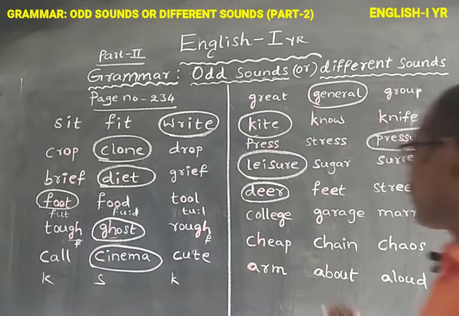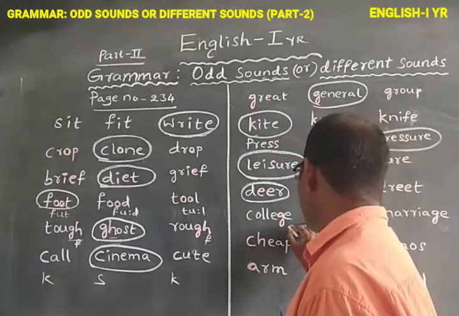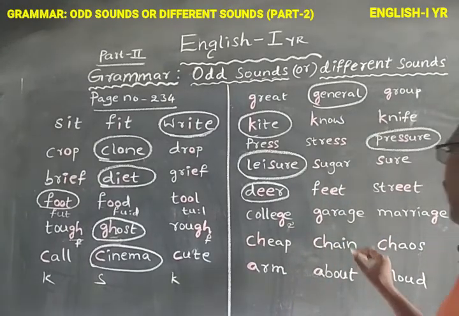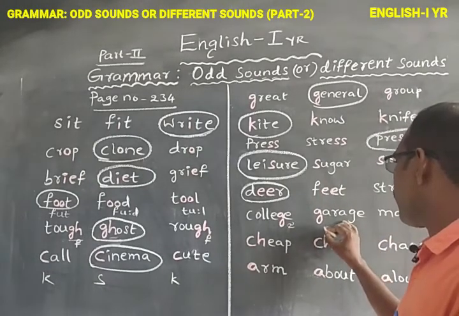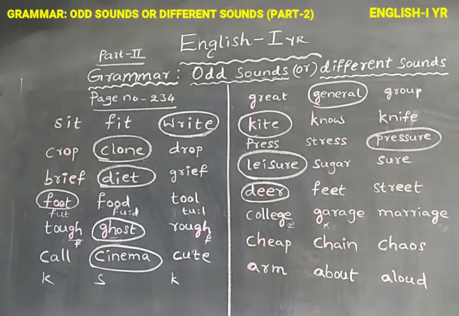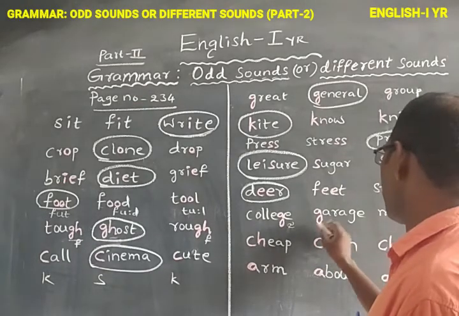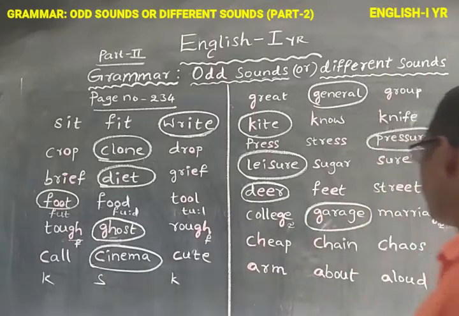In college, G makes the ja sound. In garage, G makes the ga sound. In the word marriage, G makes the ja sound. What is the difference here? The difference is garage. Okay. Next.